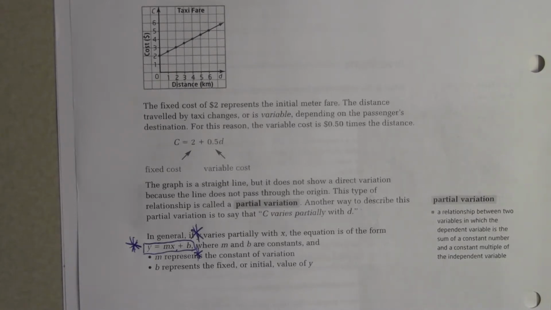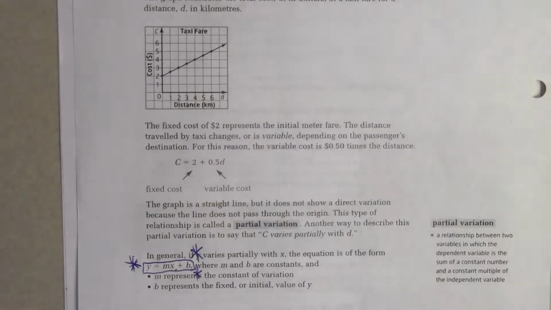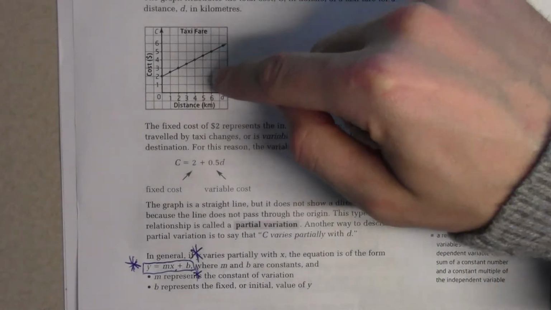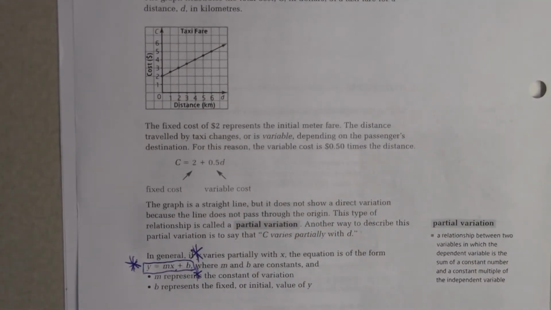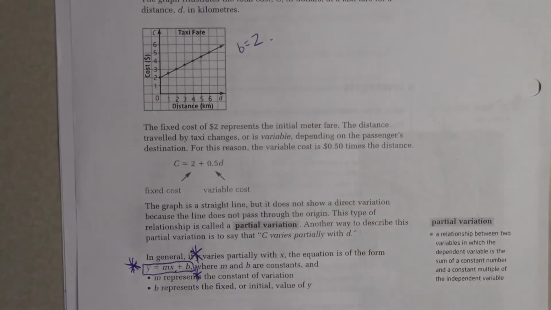So in the taxi fare example, what would b be? $2. Good, b is 2.